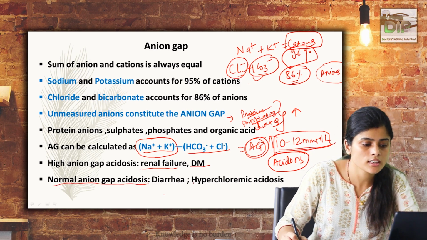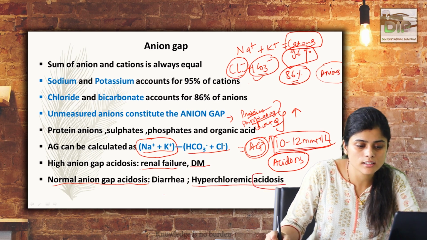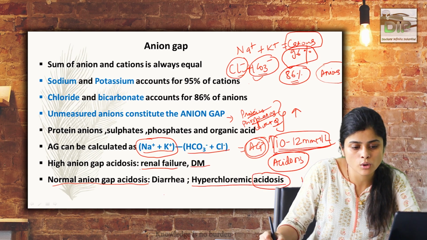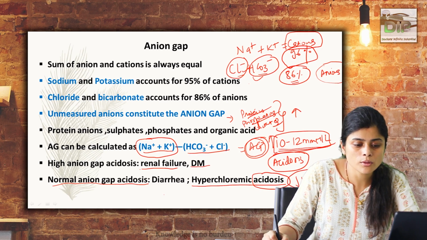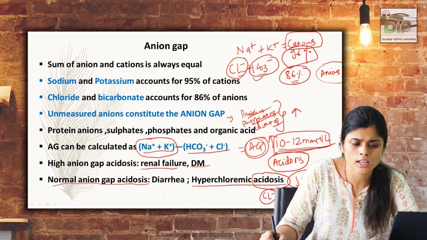An example of this is hyperchloremic acidosis. In acidosis, we have loss of bicarbonate, so the body tends to reabsorb chloride to maintain neutrality. Bicarbonate loss can be because of a number of reasons, such as renal tubular acidosis, where bicarbonate cannot be reabsorbed.